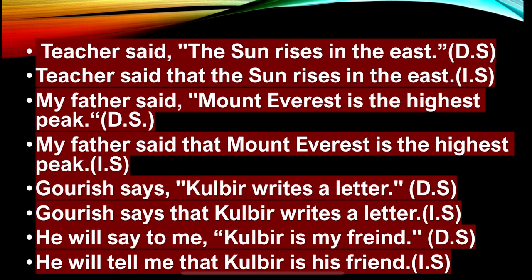Next is, teacher said. Again, the reporting verb is in the past tense. But the condition is that if the reporting verb is in the past tense, but the reported speech is a universal truth, then there will be no change in the reported speech, right? Teacher said, the sun rises in the east. Teacher said that the sun rises in the east, right? My father said, Mount Everest is the highest peak. Okay, so my father said that Mount Everest is the highest peak.